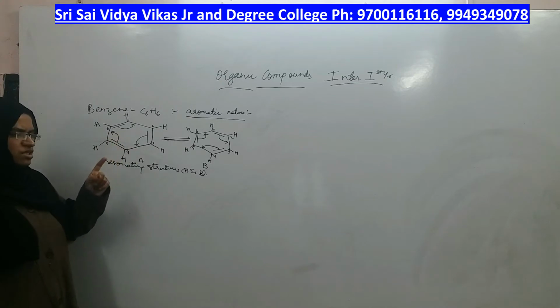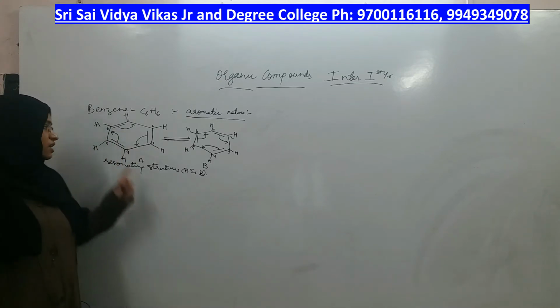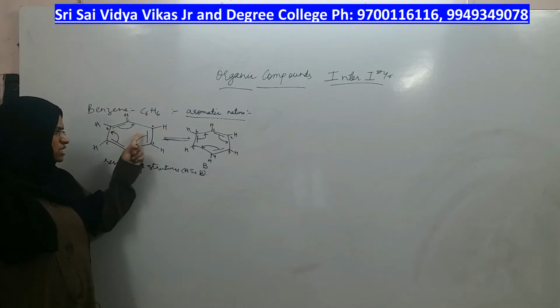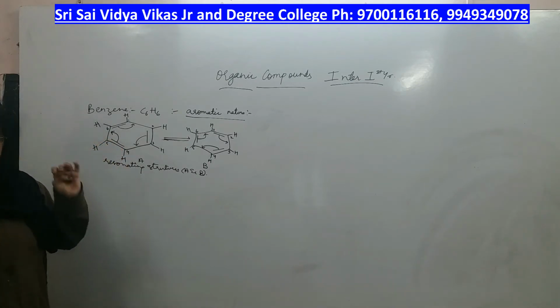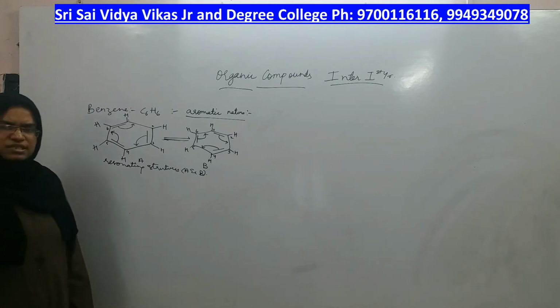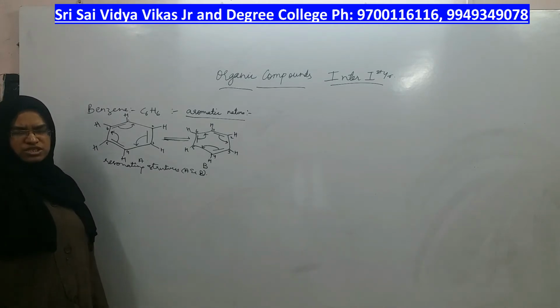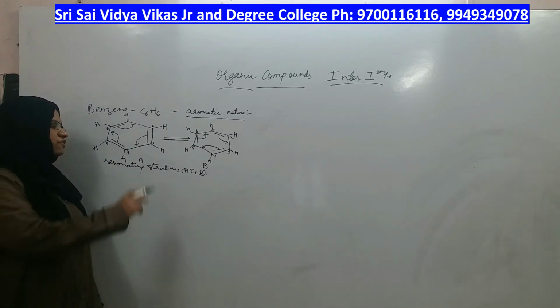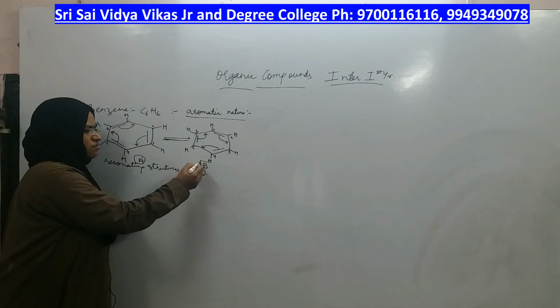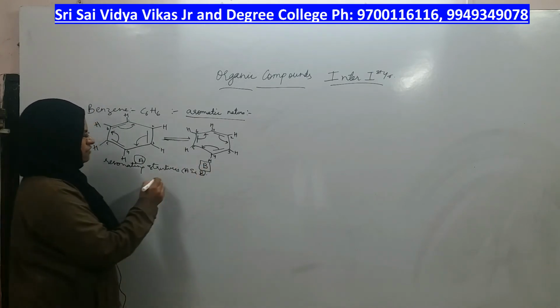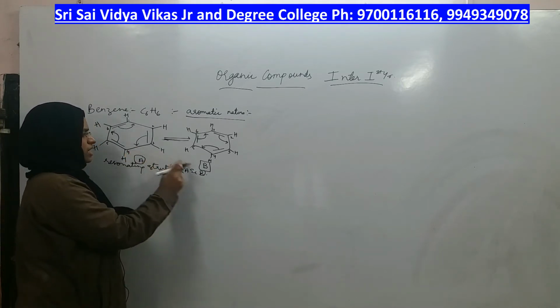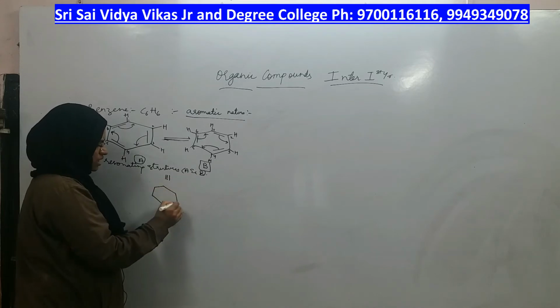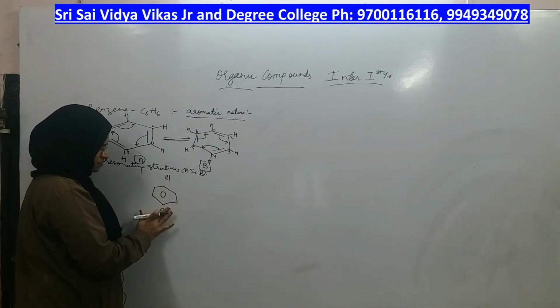What does resonance mean? Inside the ring, when can that happen? If pi bonds are alternately present in the ring, then only will the pi bonds not be fixed to any one particular carbon. They are continuously getting delocalized to different positions inside the ring. So instead of taking structure A or structure B as the final structure, we have a completely different structure, which is a hybrid of both A and B, and that structure is called the resonance hybrid.